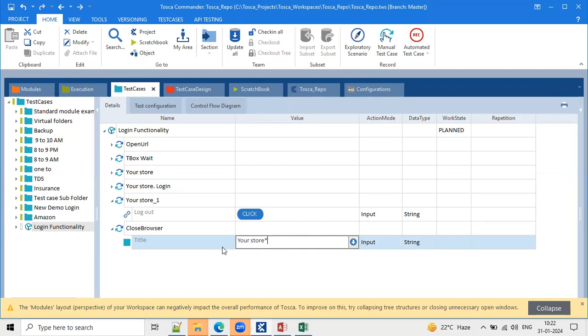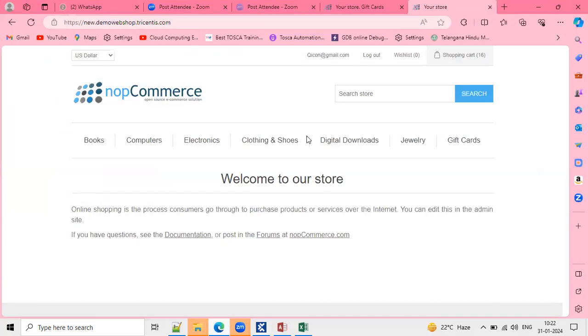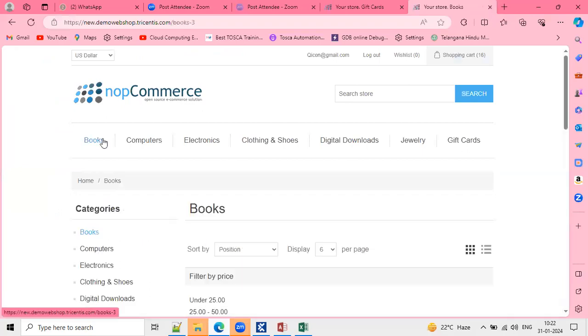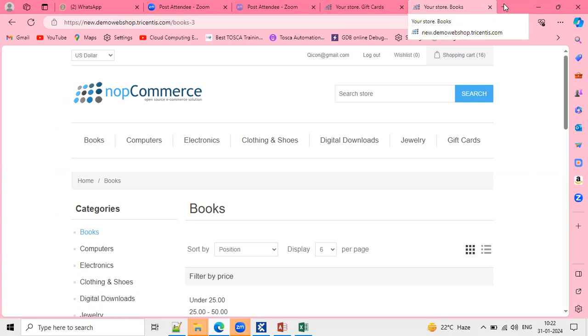Anusha, what does the star mean? Let's say we have given a complete name, the page name is dynamic. For example, if I do a click operation on books, what is the information? Your Store dot Books, right? That means after Your Store, if any spaces, any dots, or anything else is included, we are telling Tosca to exclude that, verify only up to Your Store, and if that is visible, continue the execution.